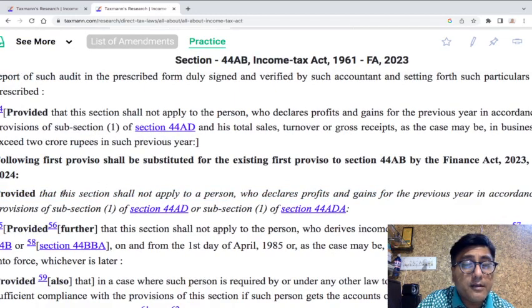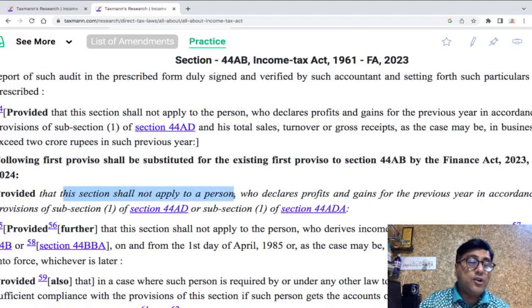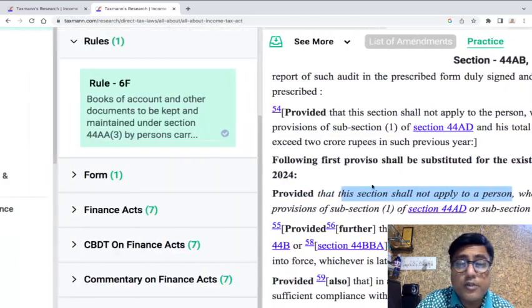This section shall not apply to a person. Which section? 44AB, which talks about getting books of accounts audited. So the section of getting books of accounts audited will not be applicable to whom? To a person who declares the profits and gains for the previous year in accordance with the